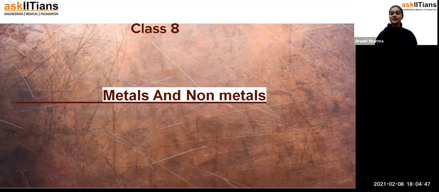So yes, we have studied the physical properties of the metals and the physical properties of the non-metals as well. Then we discussed some exceptions, what the exceptions are in the metals and the non-metals. Fine. So, students, today we are starting a new topic of the same chapter. Now we are going to see how metals and non-metals react chemically. We have seen that physically they have such properties: metals are sonorous, metals are lustrous. We have discussed all such things. But now we are going to see how the metals and non-metals react chemically.